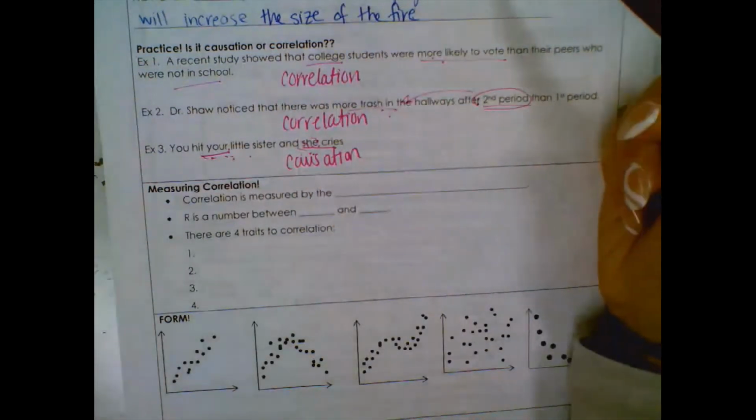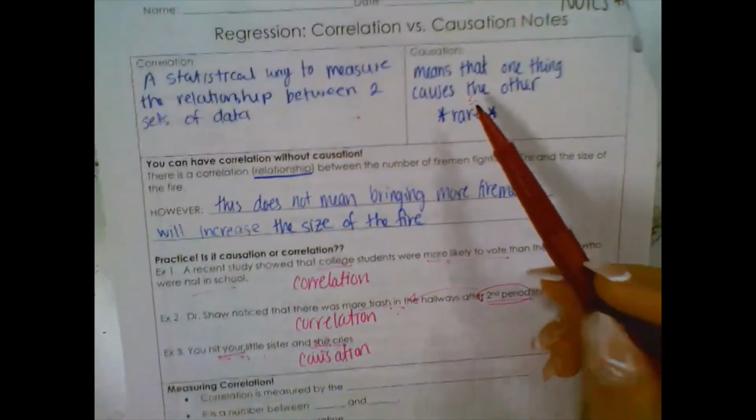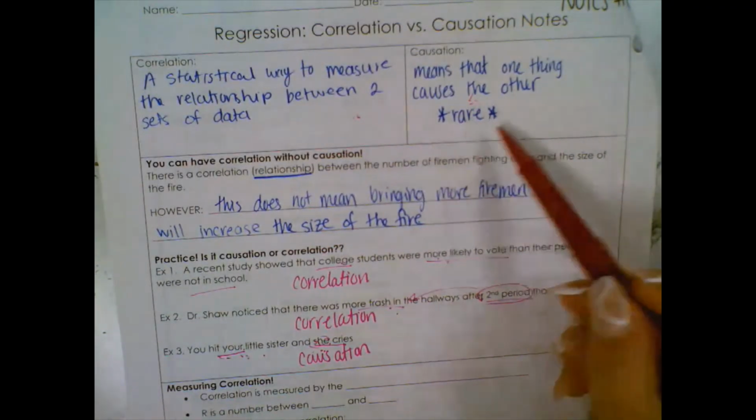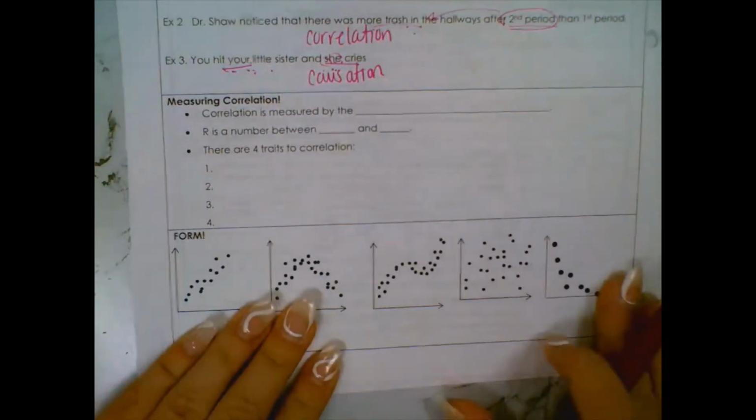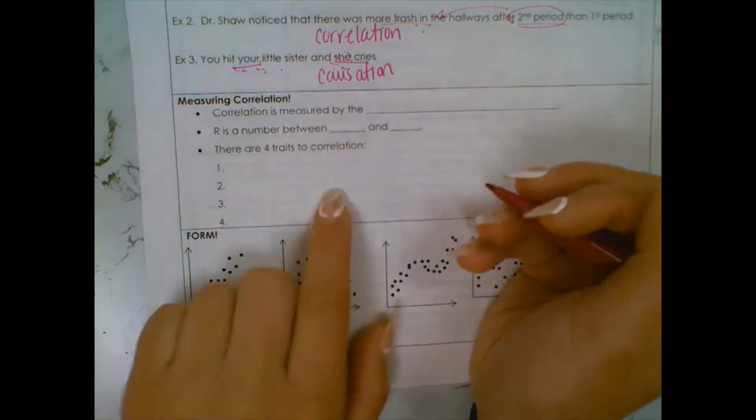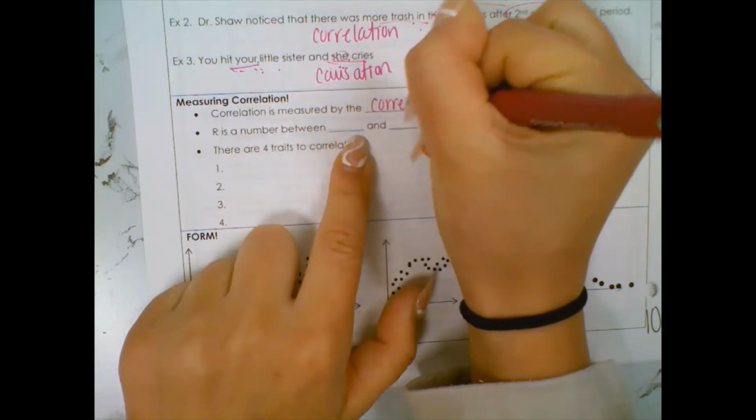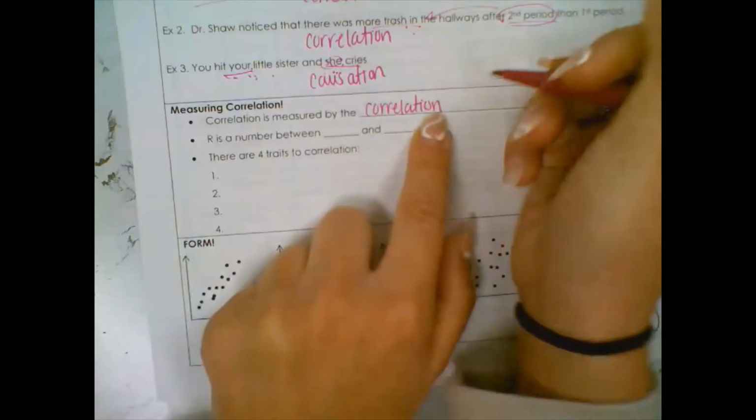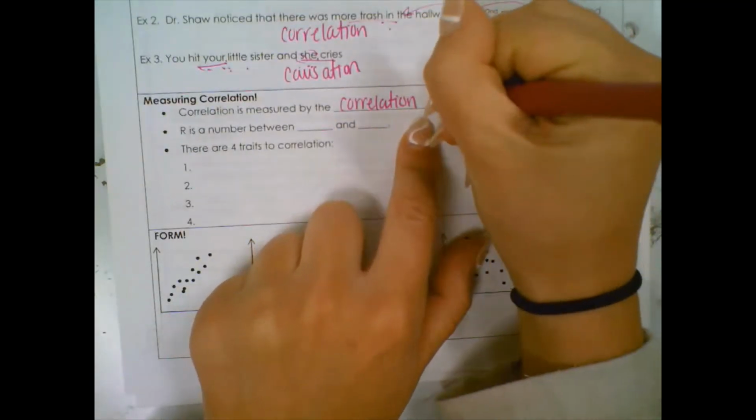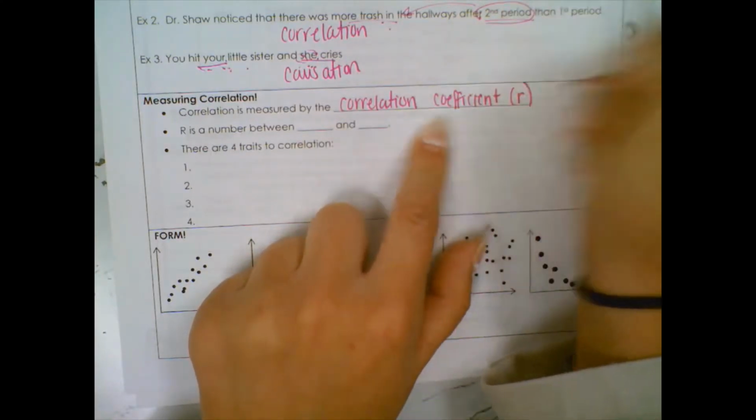So one thing we have to remember, everything has correlation. Causation has to be very obvious and proven, which means it's much more rare. So basically, if you're second guessing, it's probably not a causation. So what we're going to focus on now is correlation. Correlation can be measured by a correlation coefficient called R. So we're actually going to be able to calculate the correlation between two sets of data. So correlation coefficient, and we call that R.